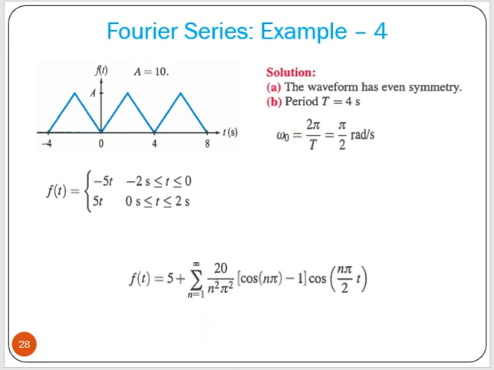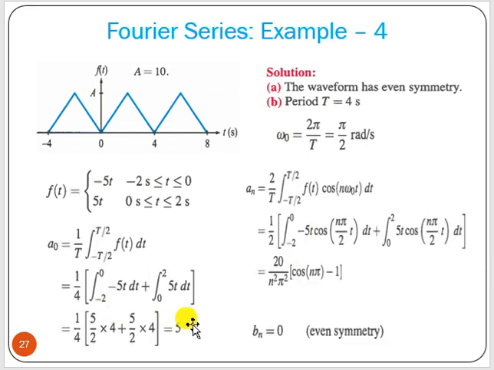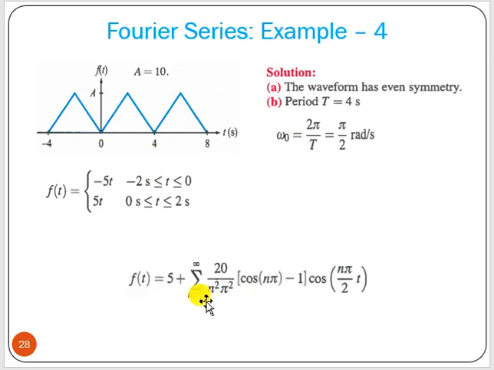So now we can combine these two expressions. So 5 plus summation from 1 to infinity of an term, this is your an term, into cosine of n omega 0 t, and n omega 0 is n pi by 2, so n pi t by 2.